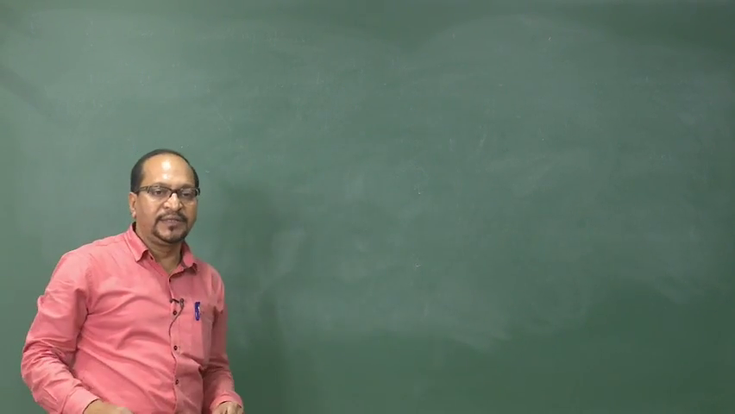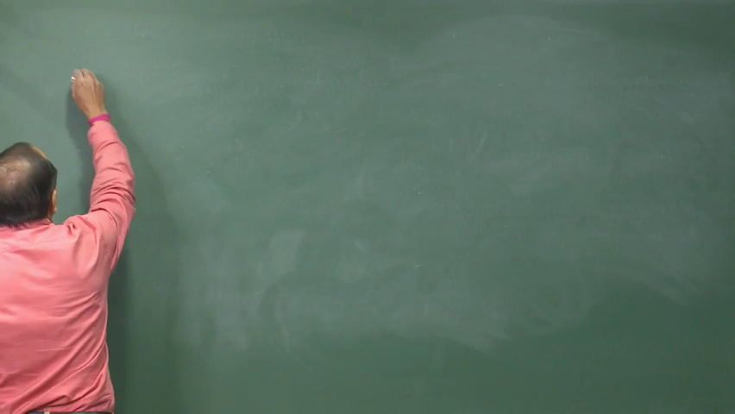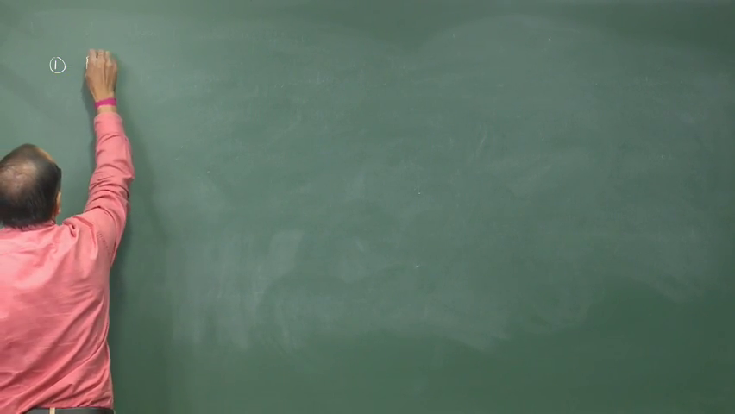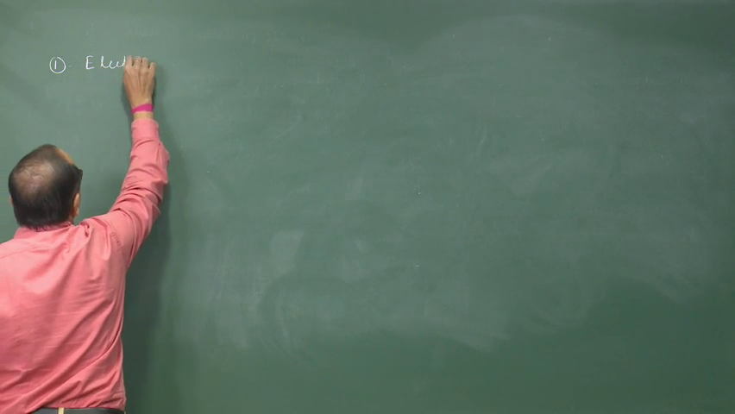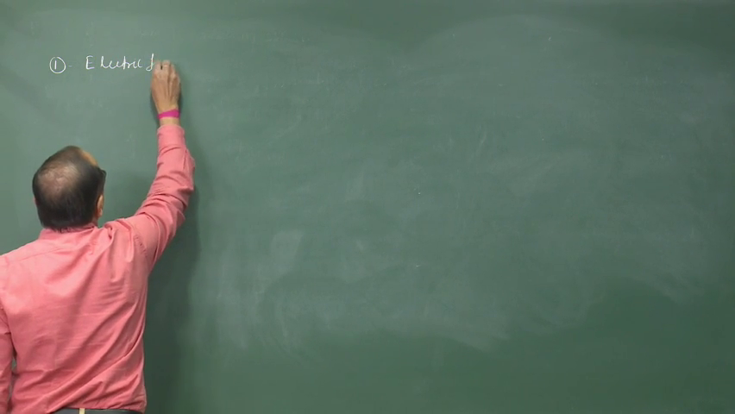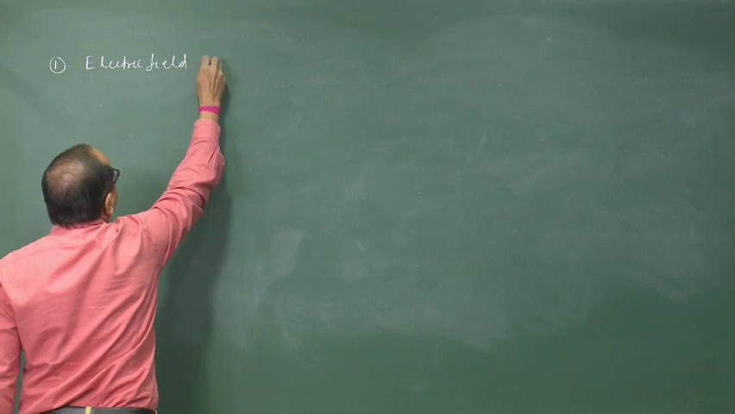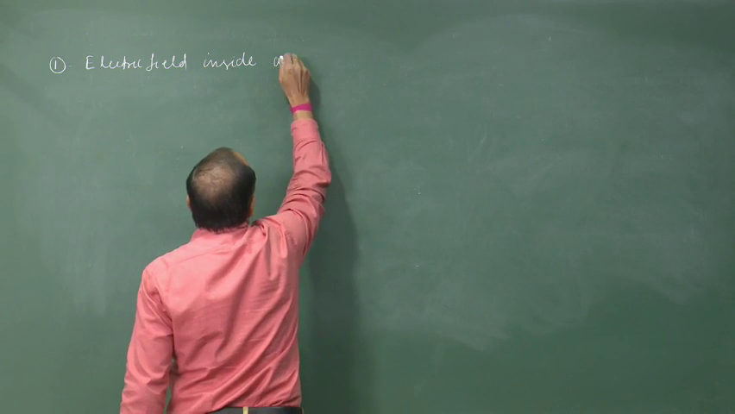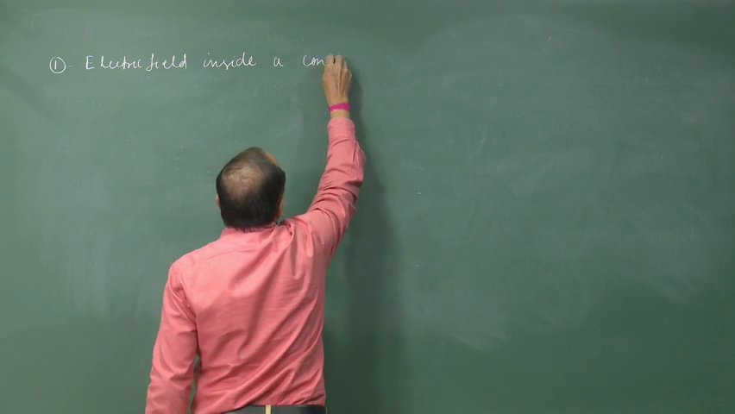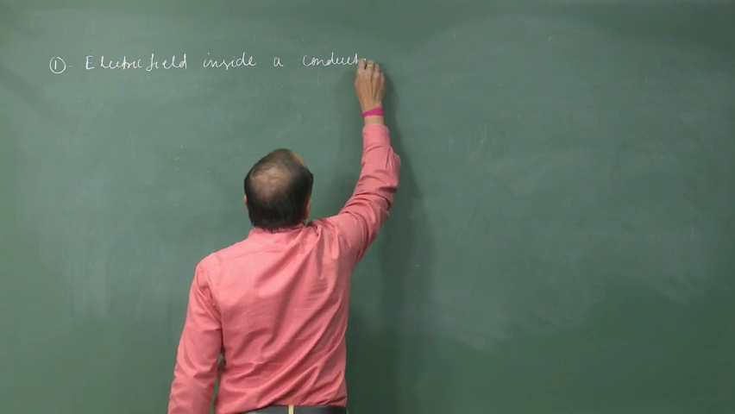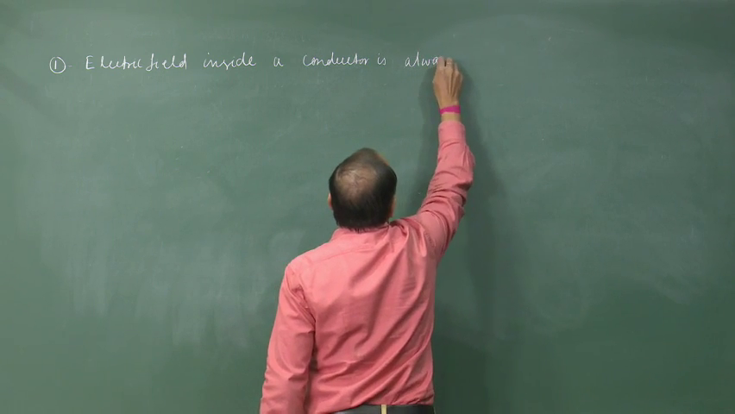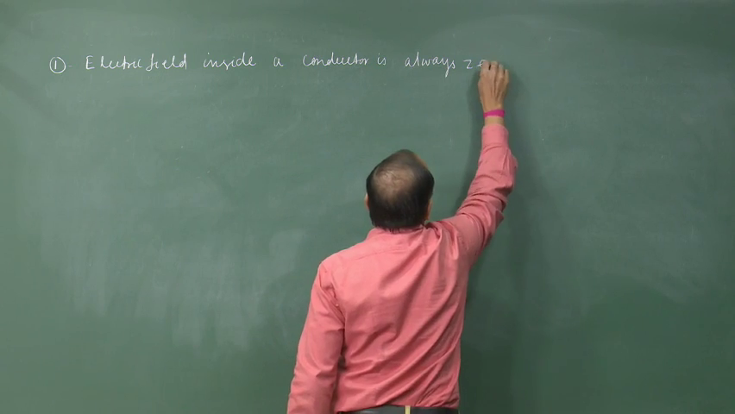The conductor in electric field: the first point is electric field inside a conductor is always 0.